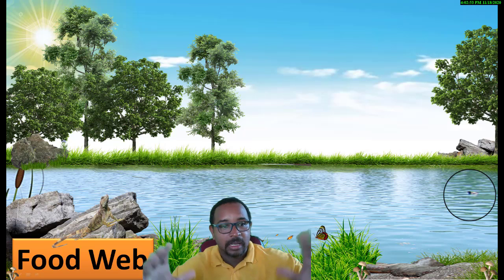Let's do a food web. Now here we have an area. This can be an ecosystem. It's an area where animals and non-living things such as rocks and dead trees and so forth will be where animals will live around in that area. We'll have more ecosystem as we go along.